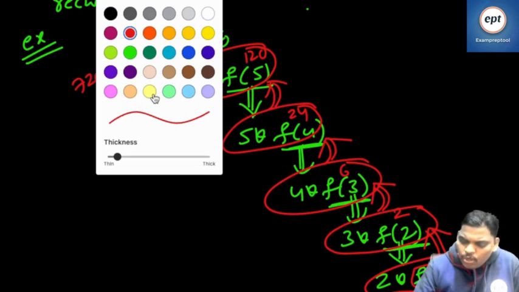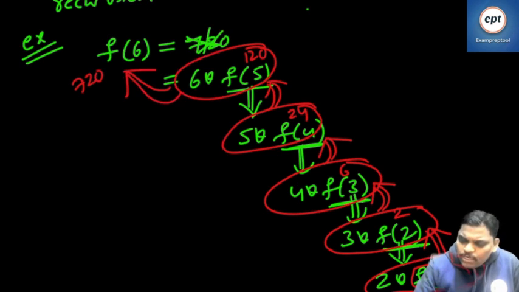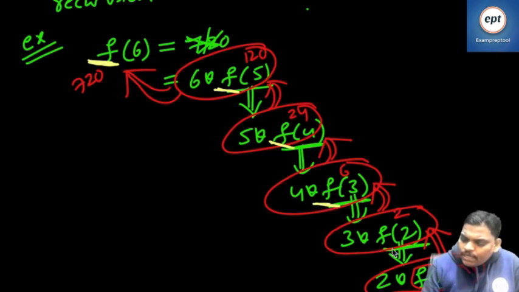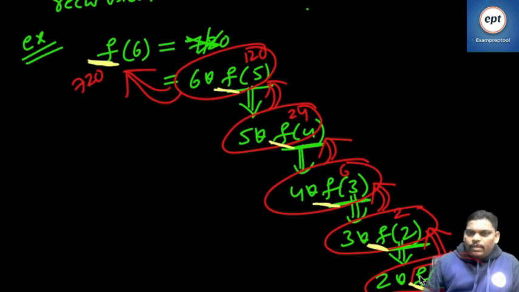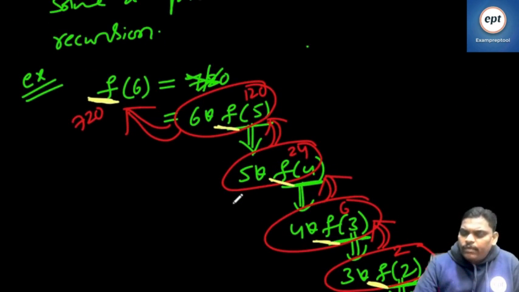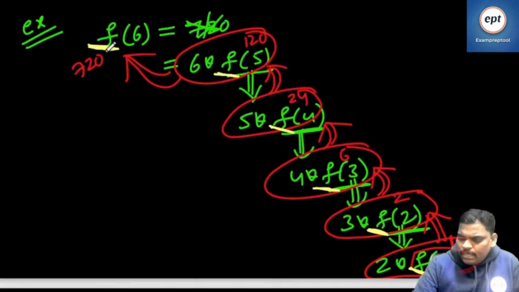So I'm doing one small trick. Listen everyone now. The function name is f. See this, f calling f. That is called recursion. A function calling itself is known as recursion. The recursion definition says that a function calling itself is known as recursion. See, f calling f, recursion.